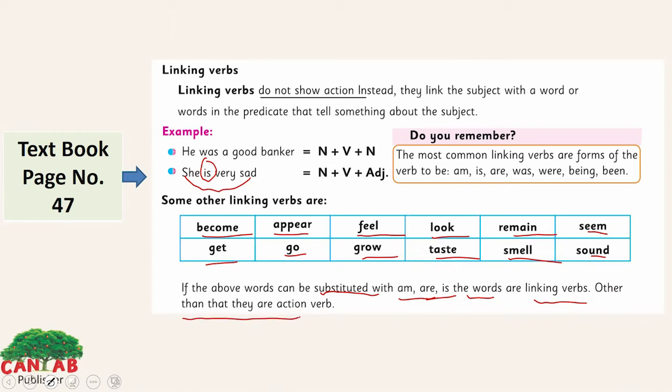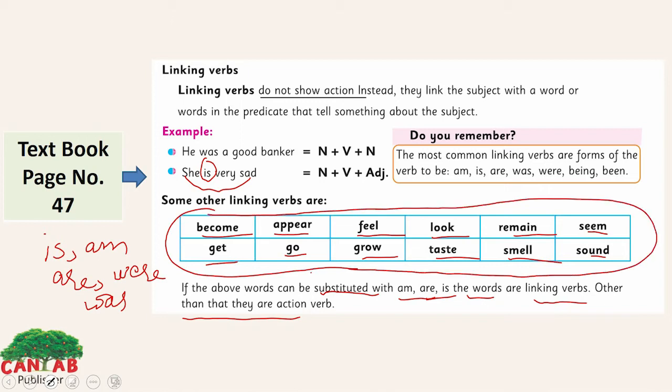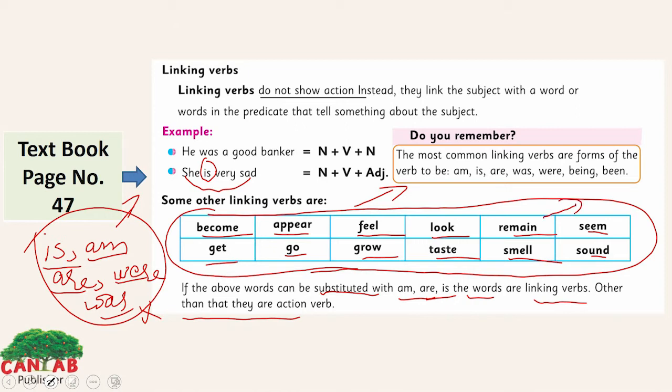If we have a sentence in which we don't have any is, am, are, were, or was, then these words can act like a linking verb in that sentence. But if we have those linking verbs in a sentence, these words will be called action verbs. If we don't have them in a sentence, we can call these words linking verbs. They can act like linking verbs in a sentence.